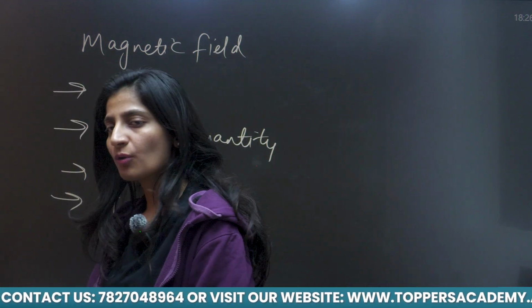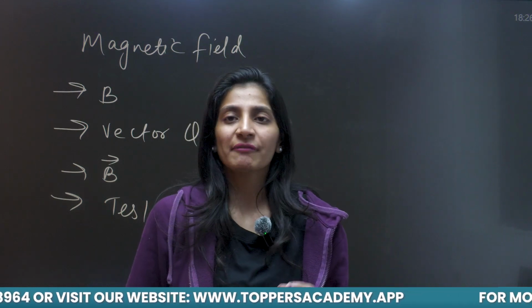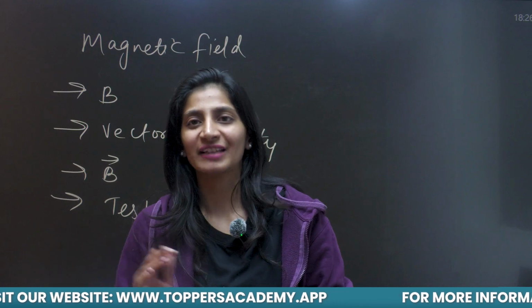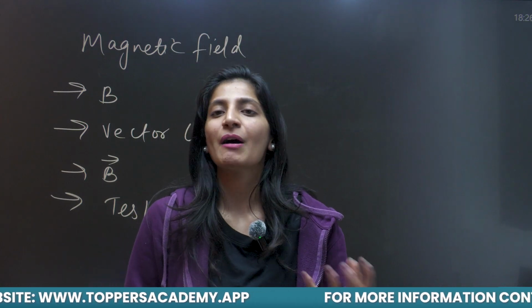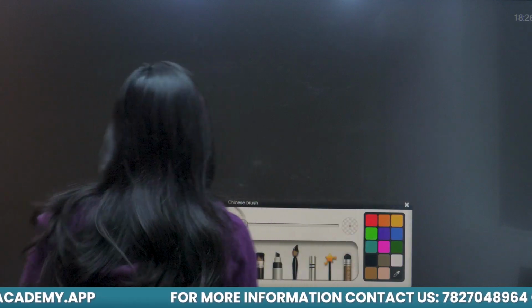So now if you want to find out the magnetic field, you know now there is a magnetic field around the wire. But what will happen if I want to know the strength of that magnetic field? Like you want to know the amount of the strength of magnetic field. So here comes the Biot-Savart law.